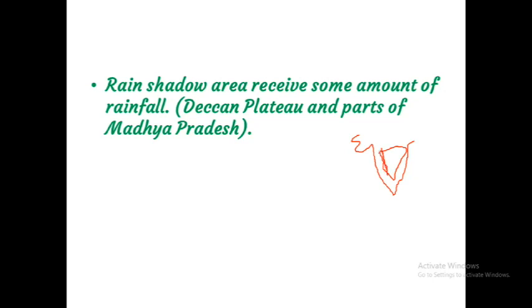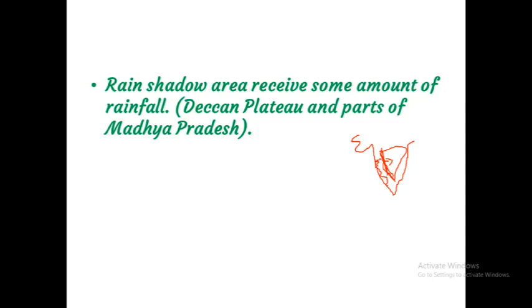The western side of the Deccan Plateau is called the Western Ghats, and the eastern side is called the Eastern Ghats. Western Ghats, and the left side is called what? Windward side, and the opposite side of the Western Ghats is called the rain shadow region. All the wind is hitting on this side and receiving rainfall only in these areas. And this area is called the rain shadow region. And this rain shadow region receives some amount of rainfall.